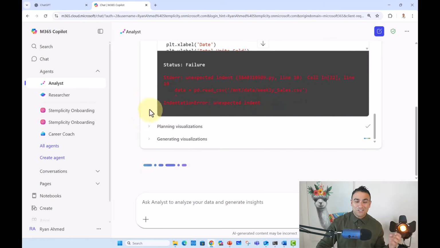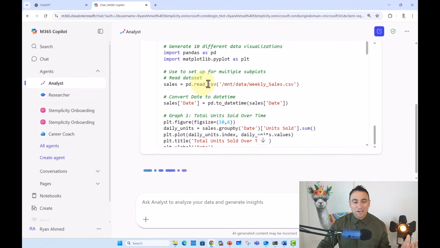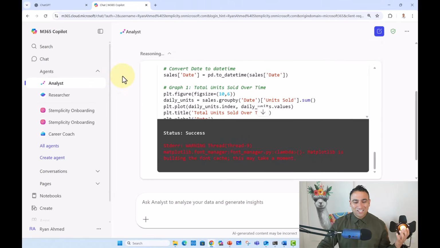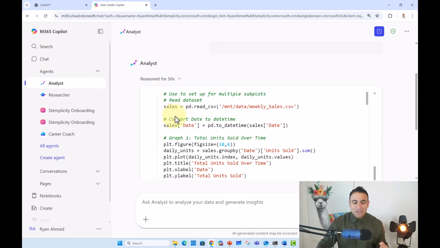for all the different visualizations. And this is very important because you will see that the agent actually failed to generate or run one of these code scripts, and it didn't stop there. It didn't give up. It came back, it tried to solve the problem. It generated a new code script, and it kept going. And this is incredible because now you have an AI agent that can do whatever it takes to achieve the task. So now you should see here all the different graphs.